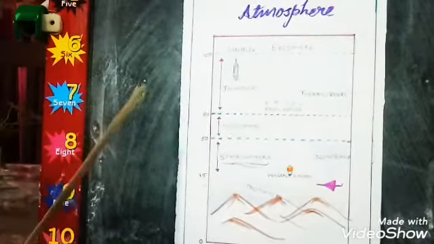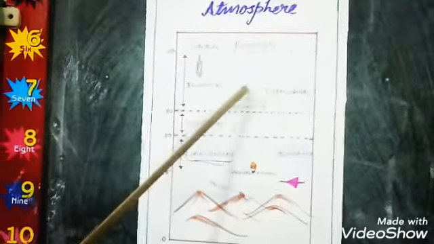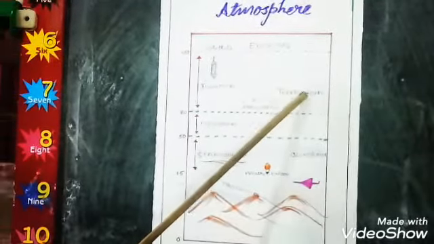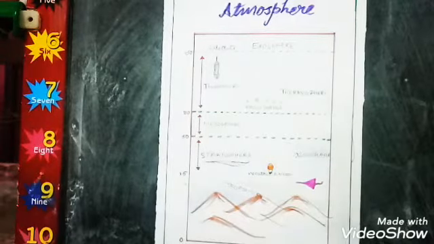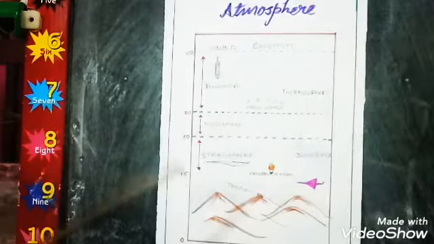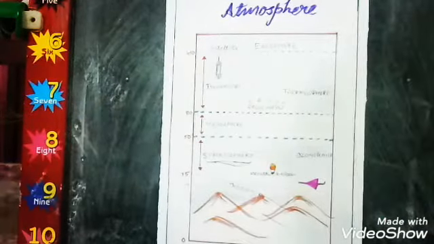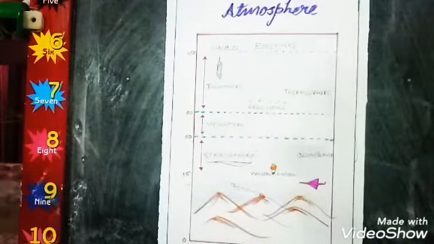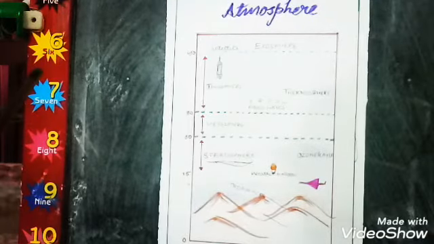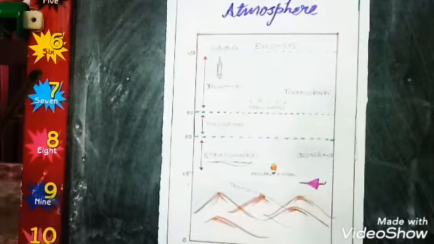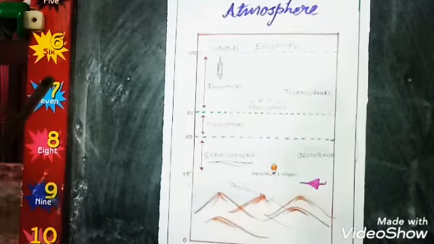The next layer is the ionosphere, whose other name is the thermosphere. The ionosphere extends from 80 km to 450 km from the earth. In this layer, ionization of molecules and atoms occurs mainly as a result of ultraviolet rays and X-rays.